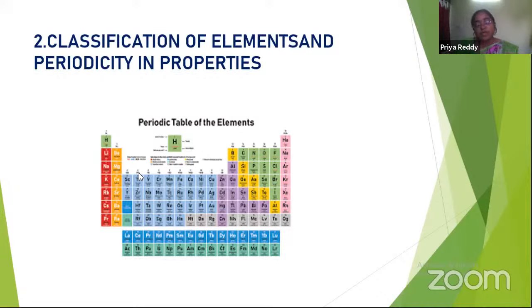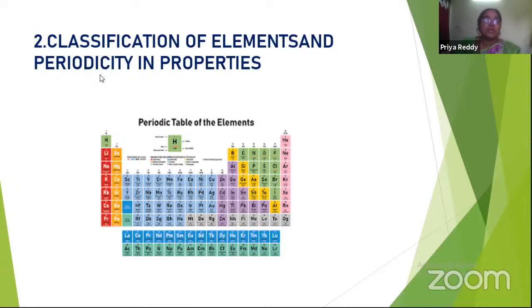So what scientists have discovered is some groups of elements have similar properties. So those groups of elements which are having similar properties are grouped under one group. So we have totally 18 groups here. When you group elements separately, we can study their properties easily. So that is the use of classifying elements.